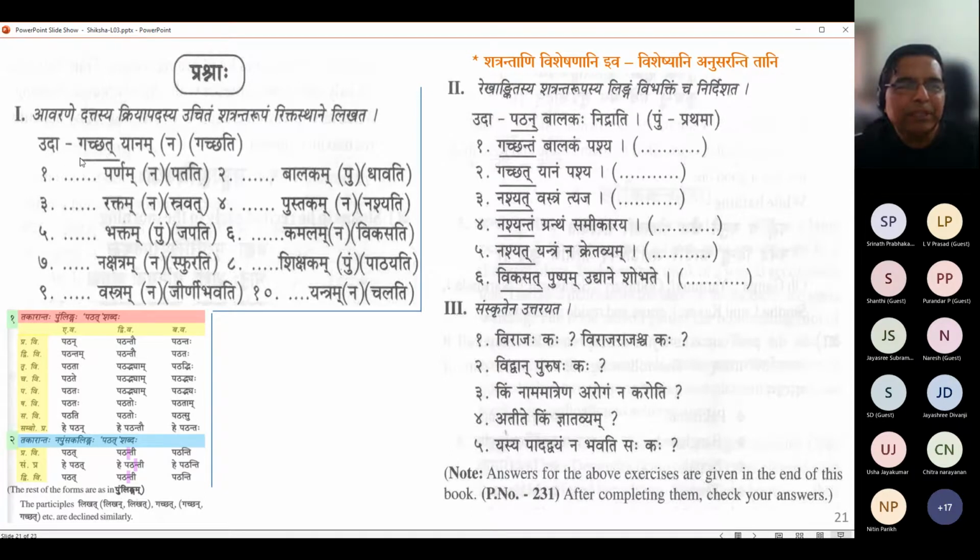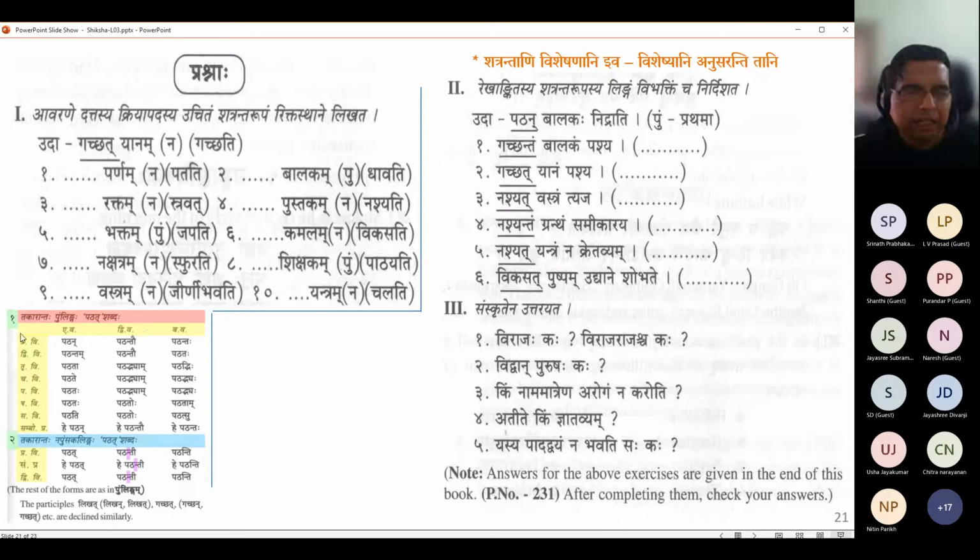So one example they have given: dash yanam, and then they have given gachati. What is given in the bracket is a hint. It is not na gachati, don't think it is negation. This means napumsake, in napumsaka linga, and pumsi, in pullinga. Because so far we have only learned napumsaka and pullinga forms, they have restricted the questions to those. And everywhere there is a kind of pratamanta sense, so there is no further traverse of the vibhakti. More or less pratamanta answers are needed.